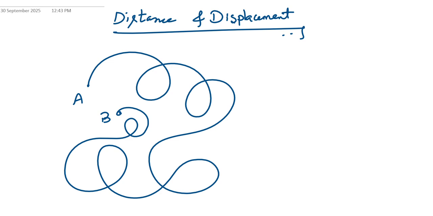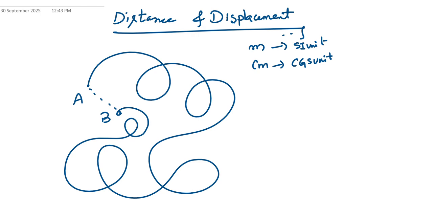Distance is the length of the path traveled, or the total path traveled by an object from the initial to the final point. That we consider total distance, that is called distance. What is displacement? Displacement is the shortest distance between the initial and final point. Distance and displacement we measure in meters in SI unit, and in CGS unit we write it as centimeter.